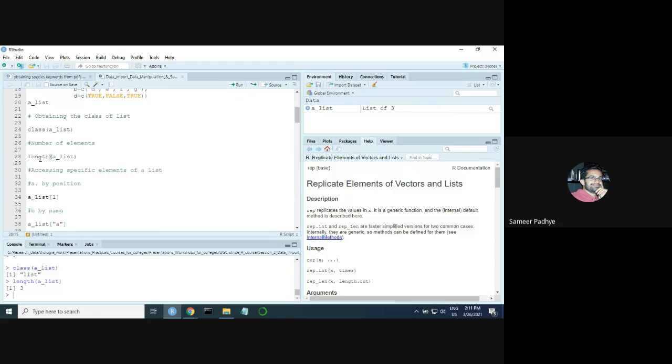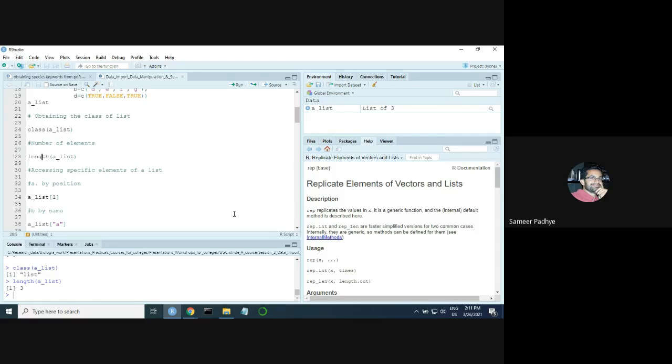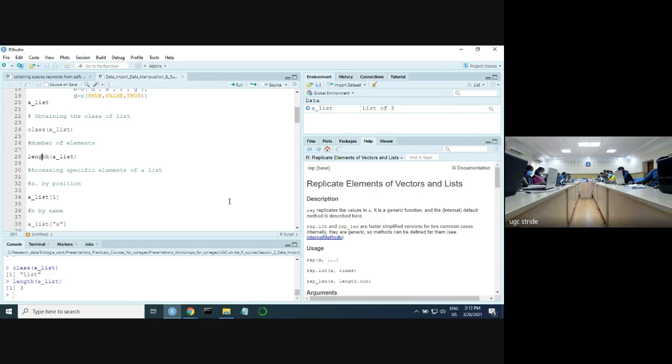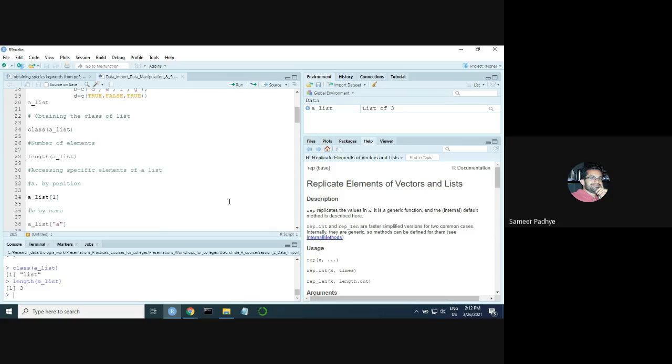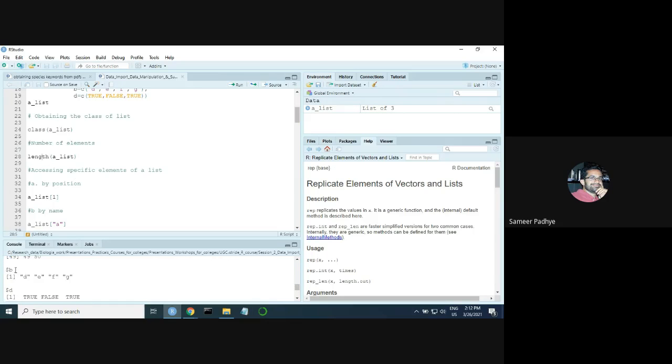In data frames, where the length was what in a data frame? Column, row? Exactly. So in a data frame, the length is the number of columns. But in a matrix, the length involves all the individual elements. So just like in a data frame, in a list also, the length is the number of distinct elements that are present in the list.